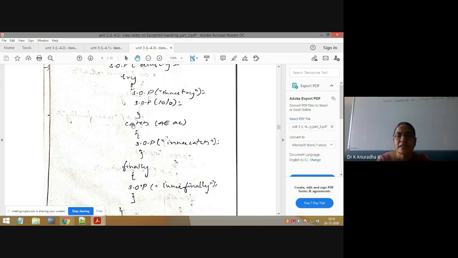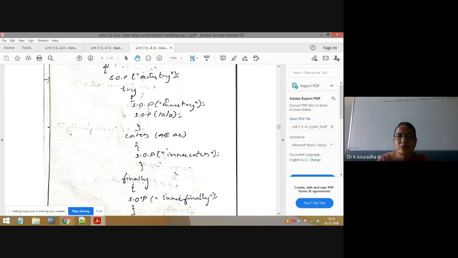go to the inner catch only. This is the inner try, no? The corresponding one is the inner catch. First it will check whether it is a matching inner catch or not. This is arithmetic exception. This is also arithmetic, which means matching, so it will execute this one. Anyway, we will see the output sequence.